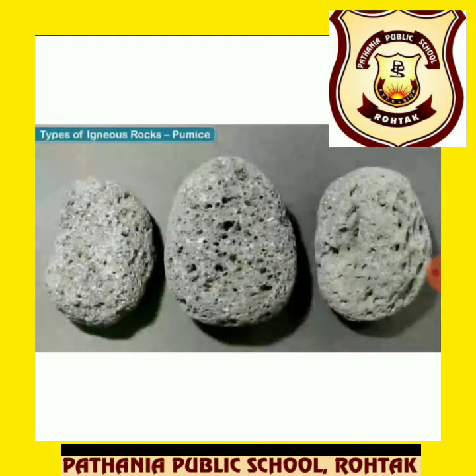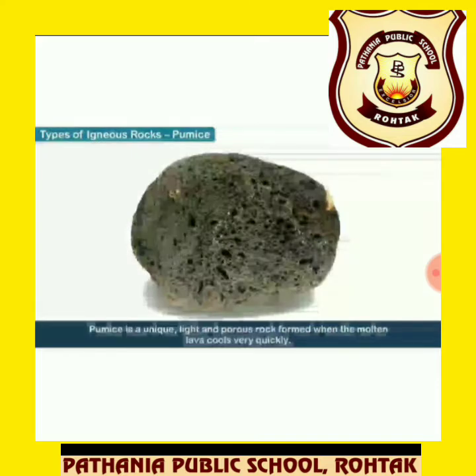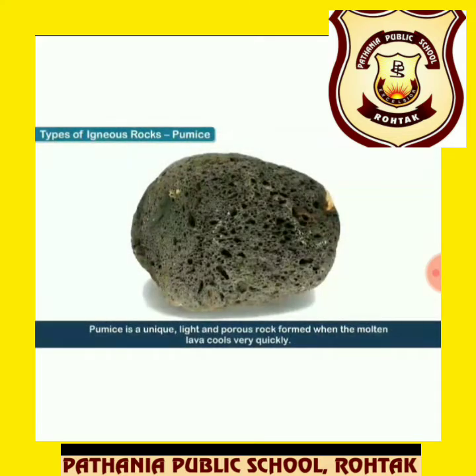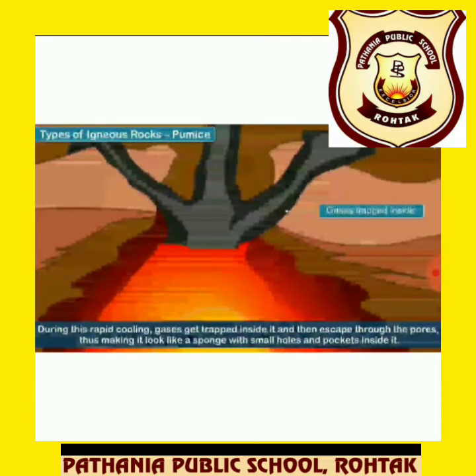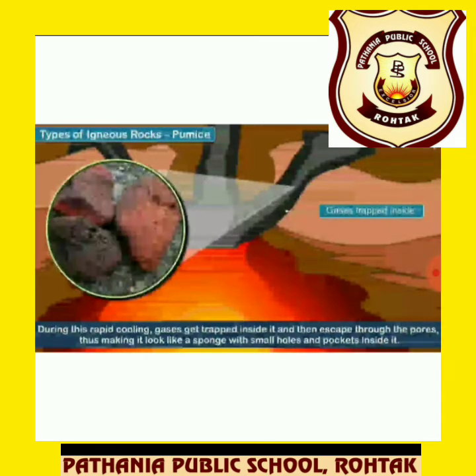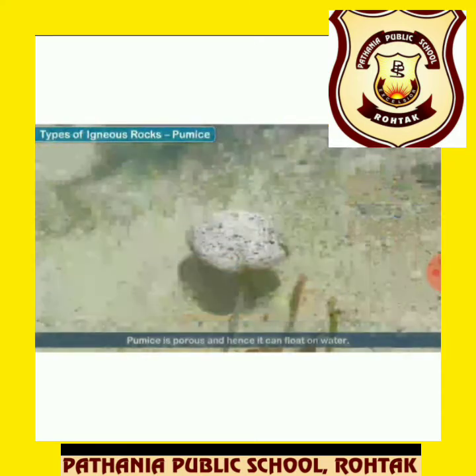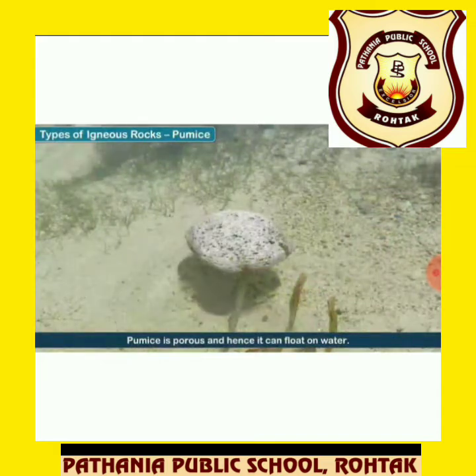Next is pumice. What is pumice? Pumice is a gray or cream colored rock, as you can see, which is mainly formed when the lava cools very quickly. When the lava cools very quickly, the rock formed is called pumice, and it is the only rock that can easily float in water because it has gases trapped inside it, and these have pores, due to which pumice has tiny holes in it. That is why pumice is very light, and it can float on water because it is porous.